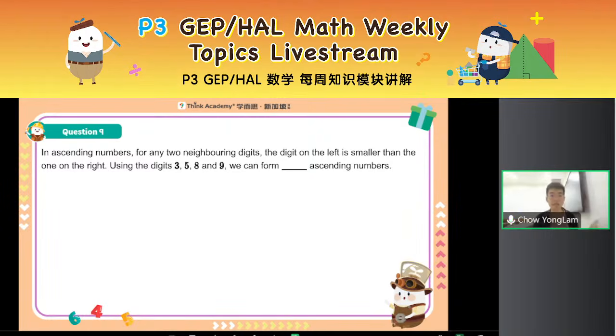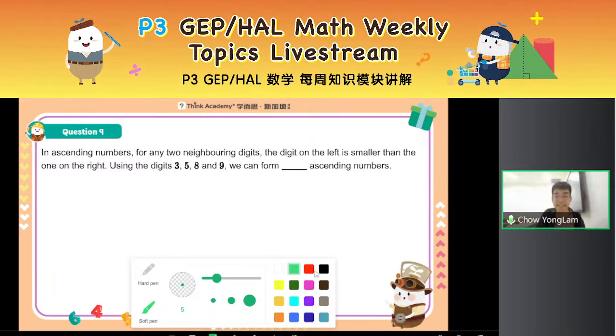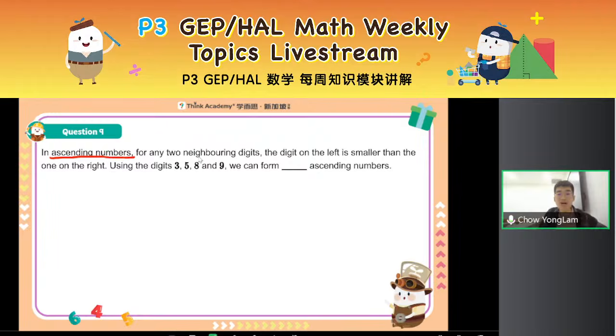They are not just asking you how many combinations there are. They want you to form specific numbers. Now, this is what we call ascending numbers, for example. In ascending numbers, for any two neighboring digits, the digit on the left is smaller than the digit on the right. For example, 1, 2, 3, 4 is an ascending number because the one on the left is smaller than the one on the right.